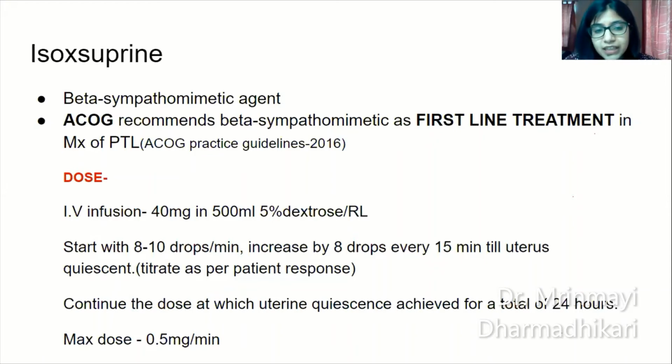You start the drip with 8 to 10 drops per minute, just like you start oxytocin drips. Increase it by 8 drops every 15 minutes till the uterus is quiescent. Okay, so you have to titrate it as per the patient response. Continue the dose at which uterine quiescence has been achieved for a total of 24 hours. And maximum dose is 0.5 mg per minute.